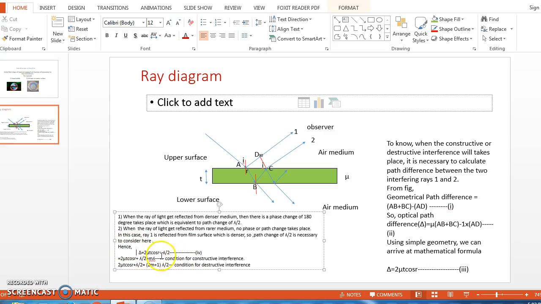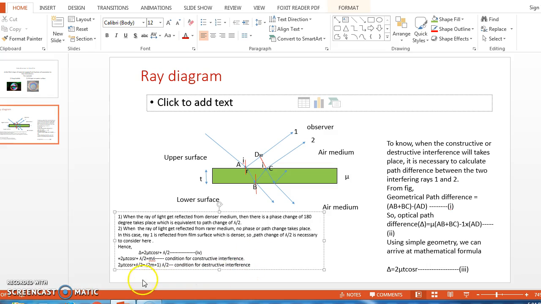Now once we get here the path difference, it is very easy to write the conditions for constructive interference and destructive interference. So we know that the basic condition for constructive interference is that the path difference is equal to an integral multiple of lambda, that is the wavelength of incident light. So accordingly one can write here our path difference delta, that is 2 mu t cos r plus lambda by 2, equal to m lambda, where m is the integer 1, 2, 3, 4 etc. This mathematical equation will give the condition for constructive interference.